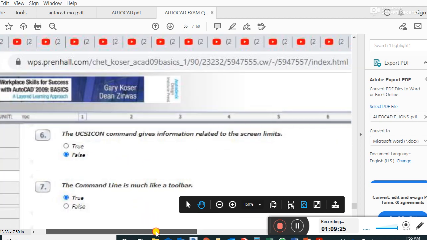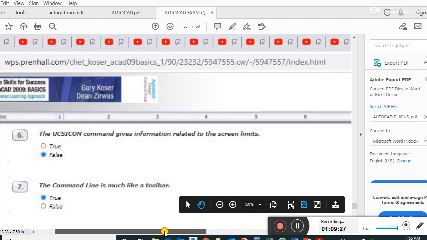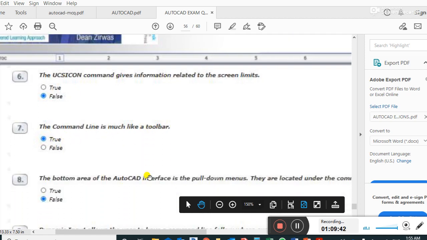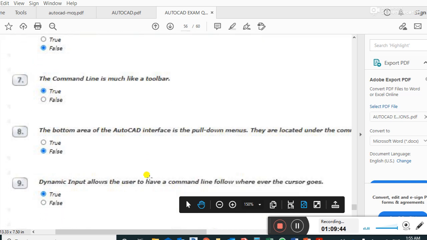Question number 6. The UCS icon command gives information related to the screen limit. This is false. The command line is much like a toolbar. This is true. Guys, next question. The bottom area of the AutoCAD interface is the pull down menu.